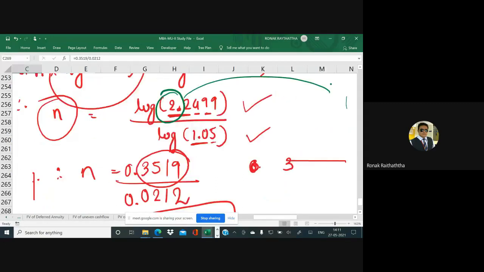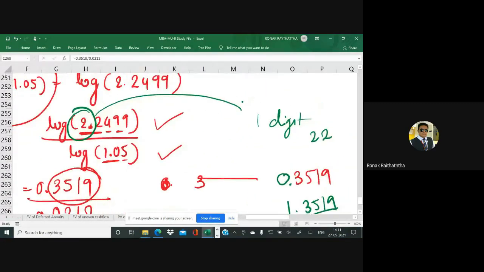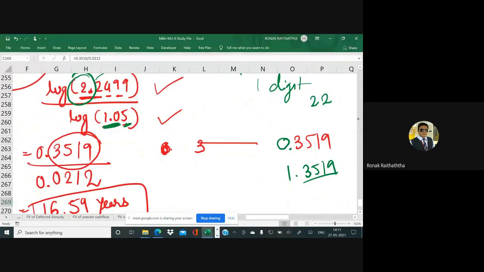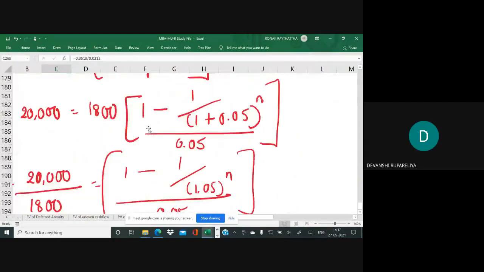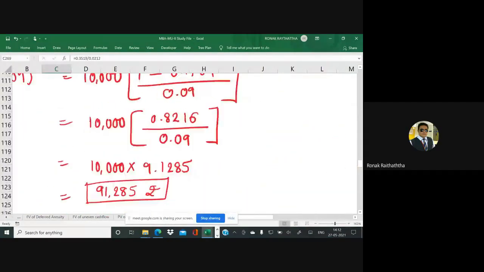Good. Similarly, you had taken 10 and 5's value, which was given to you as 0.0212. That was given to us by the logarithm table only. Now, where to put the digit, and from where should my answer start? Before the point you have got one digit. So from 1 you reduce again 1, so it becomes 0. So the answer should start with 0.0212. I hope that's clear now. Yes, sir. Good. Let's move ahead.